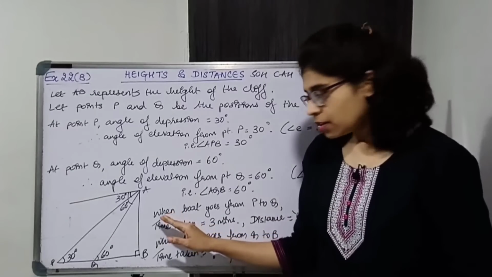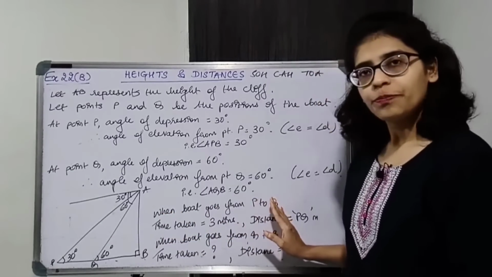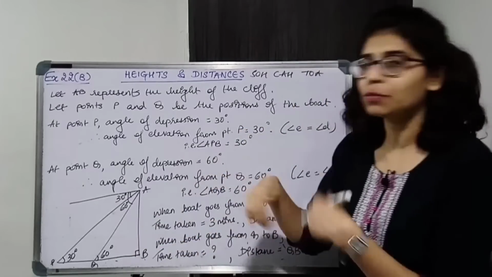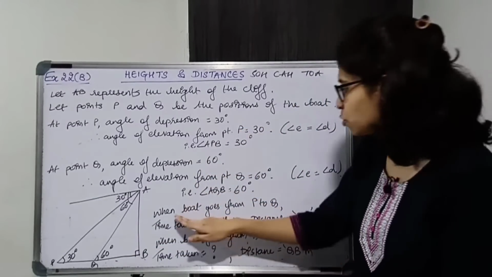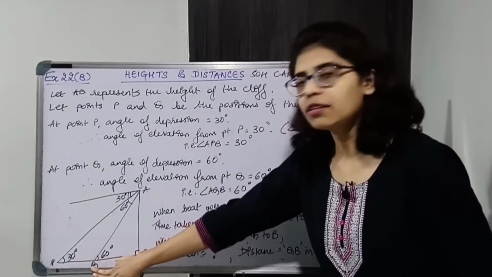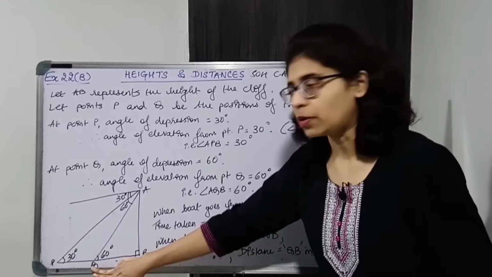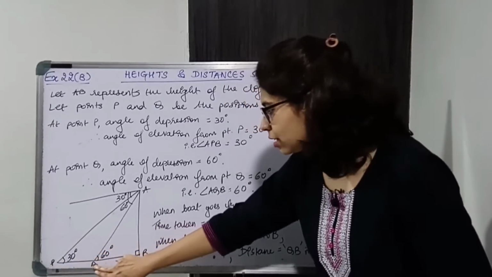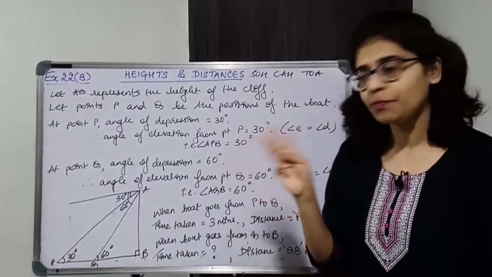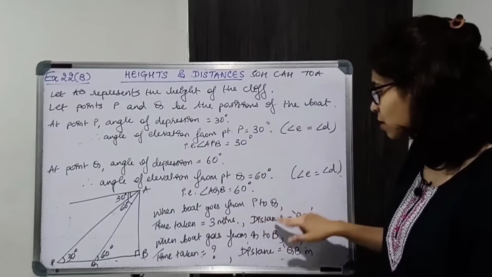Now when the boat goes from P to Q, what is the time and distance? You have to write that down, and from Q to B, time and distance again. So when the boat goes from P to Q, time taken is 3 minutes. 3 minutes later, the angle of depression is given. So first the angle of depression is this much, then 3 minutes later it is this much. So going from here to here takes 3 minutes.